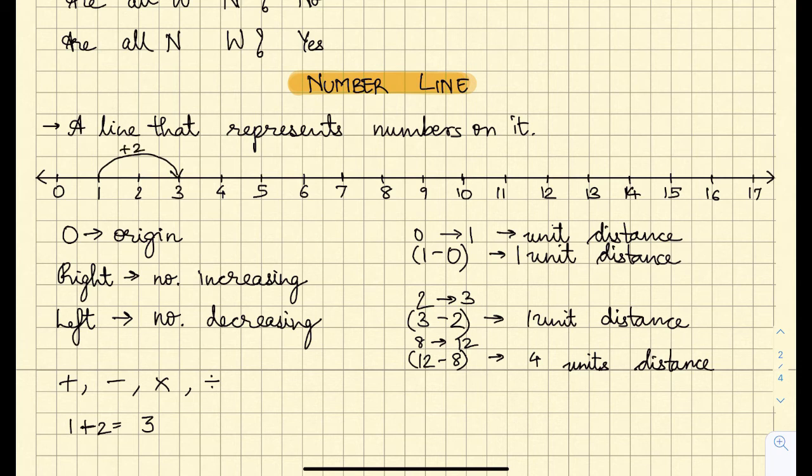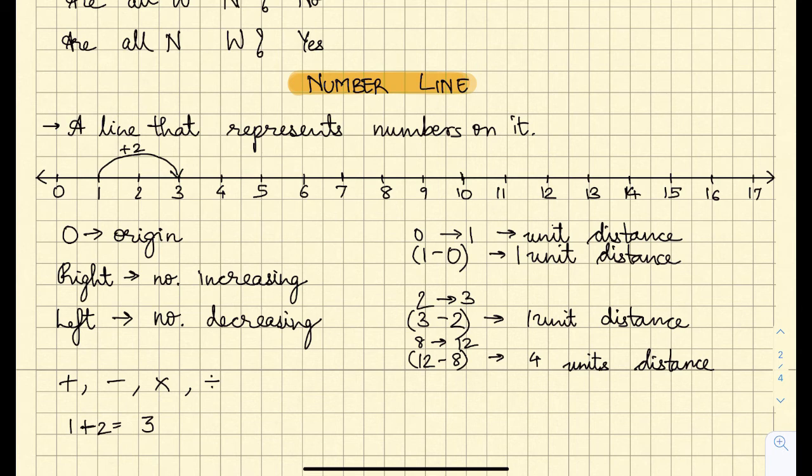Now we see another example, of subtraction. I do 10 minus 7. So from 10 I have to take 7 steps. It is minus, so it has to be reduced, so I go towards the left hand side. Whenever it is addition, the number will increase, so I have to move towards the right hand side. But whenever there is subtraction, we have to go towards the left hand side because the numbers are going to decrease.